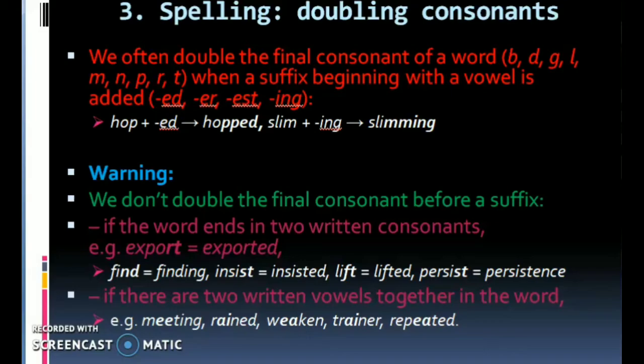Slim plus ing, slimming. Warning: we do not double the final consonant before a suffix if the word ends in two written consonants. Example: export, exported. Find, finding. Insist, insisted. Lift, lifted.